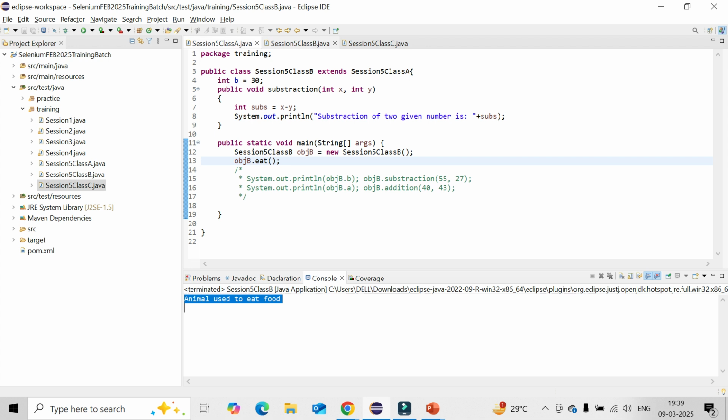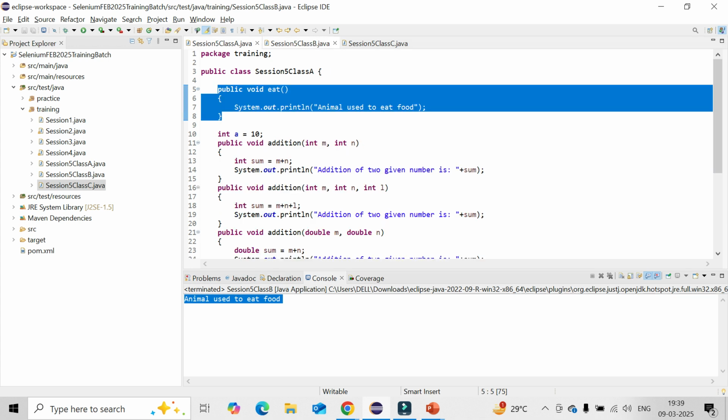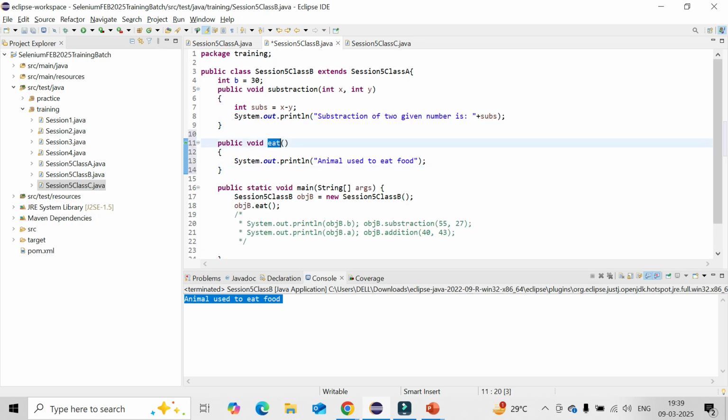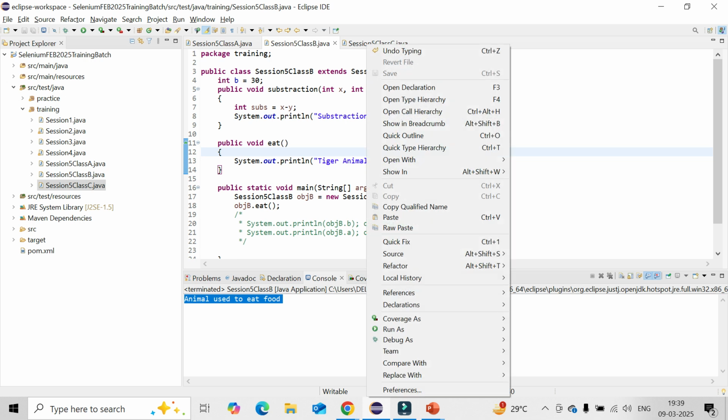But say in class B, a similar method I am writing, which I want to override. Suppose my class B is, instead of animal, a specific animal, tiger or maybe elephant. The same method I need to create: same return type, same number of arguments, same type of argument, then only it will work. So here I can mention lion animal or tiger animal used to eat food, non-veg food, which can be meat, anything. That is the way I do it. Now let's save the code and run it.